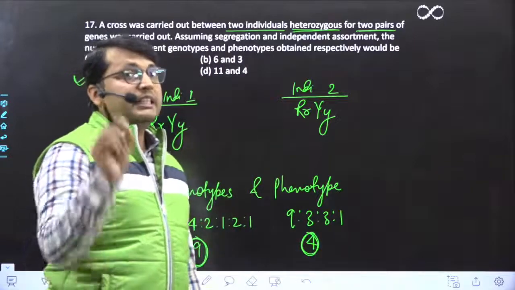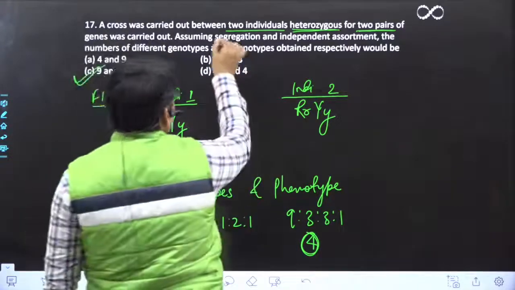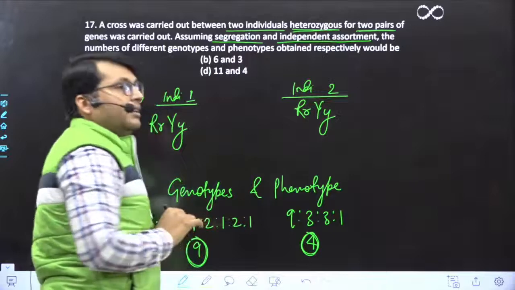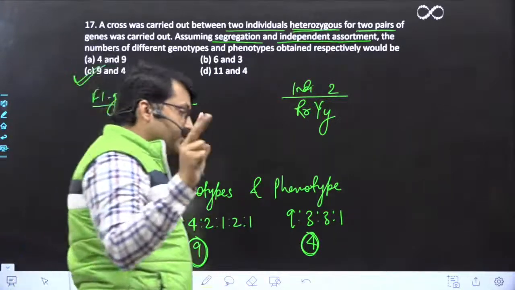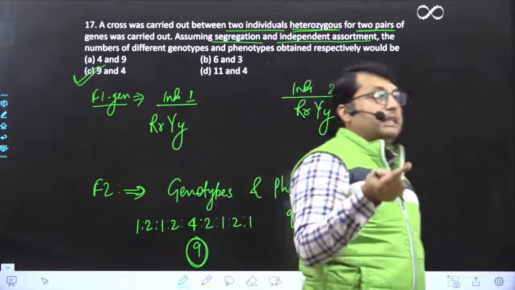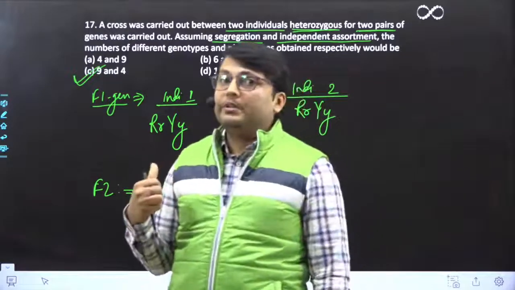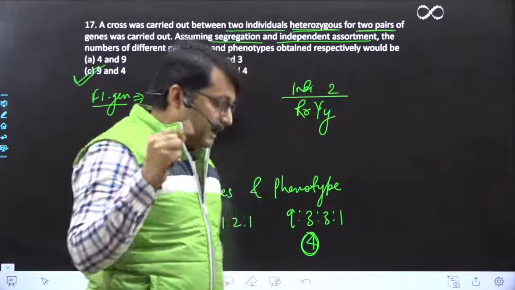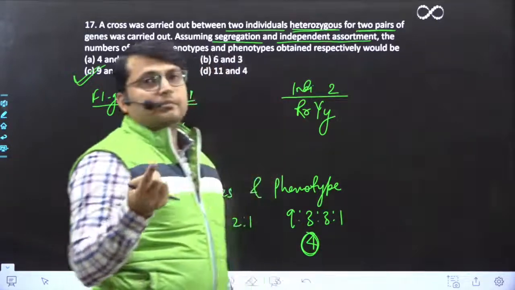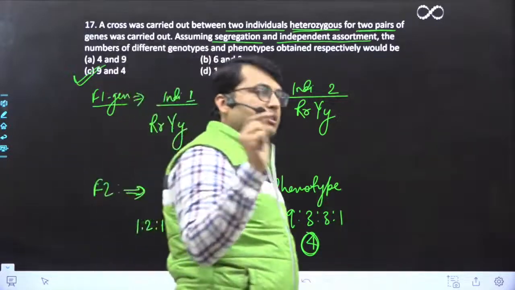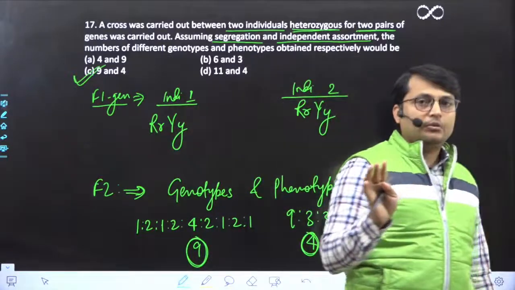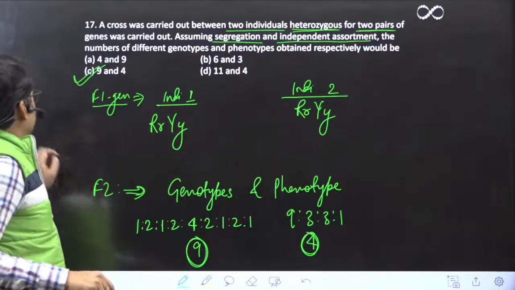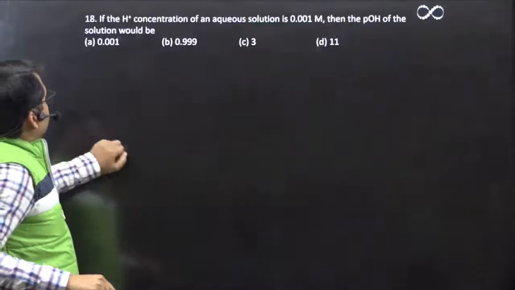correct. Given that there is segregation and independent assortment of the alleles. If segregation and independent assortment do not occur, suppose it is a case of linkage, then this may or may not happen. Linkage is also of two types, complete linkage and incomplete linkage. So in the case of incomplete linkage this can happen, but in the case of complete linkage it will not happen at all. Great, is it clear? I can see most of you have given the right answer. So good enough. Let's move to question number 19.